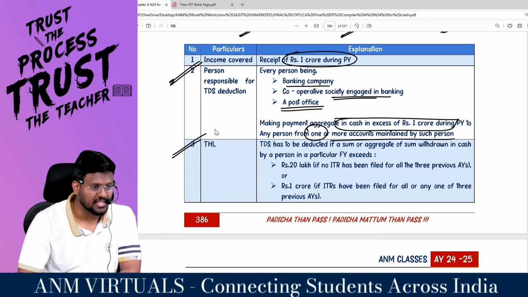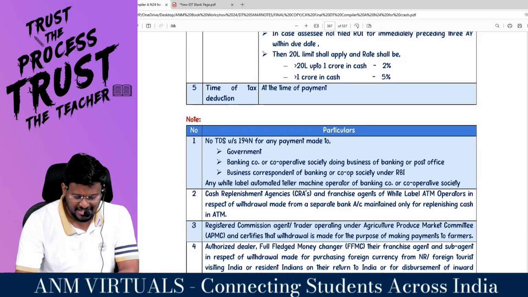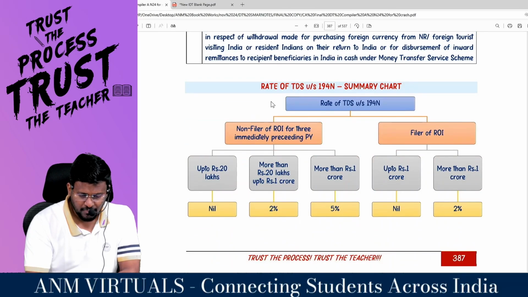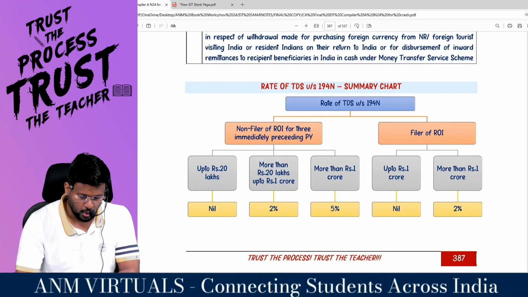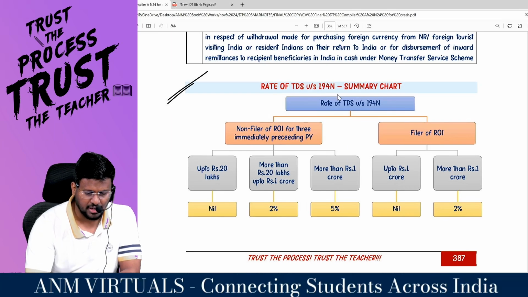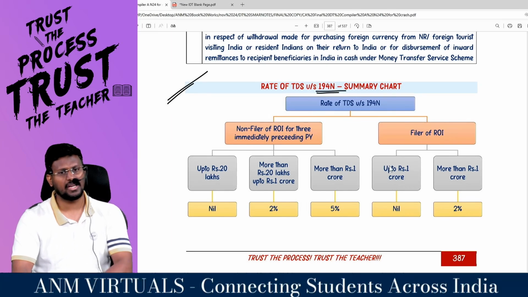Sir, what is the threshold limit, sir? Sir, the threshold limit, they said, is a simple threshold limit of 1 crore. This is the threshold limit you have to see. This one chart is more than enough. Rate of TDS under 194N summary.